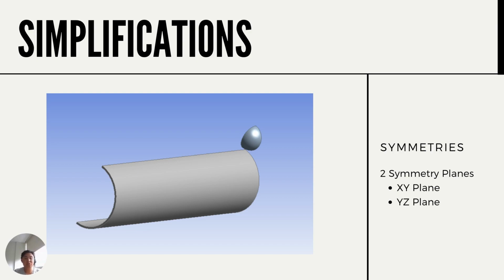Also, considering the simple geometries that this analysis consists of, two symmetries will be applied onto the model, one on the XY plane and one on the YZ plane, to simplify the analysis by cutting the models into quarters and drastically cut down the computational time and costs for each analysis. This is essential as this research will consist of different analyses for different changes in variables, meaning there will be more than one simulation.